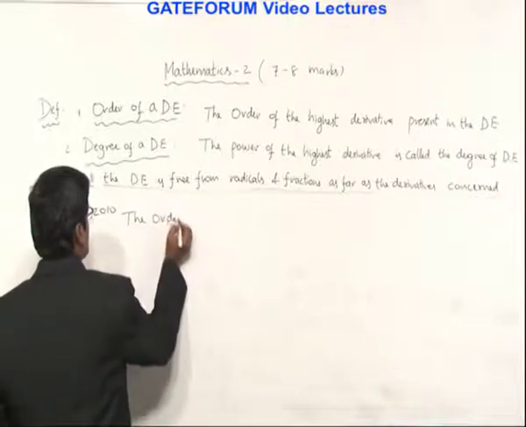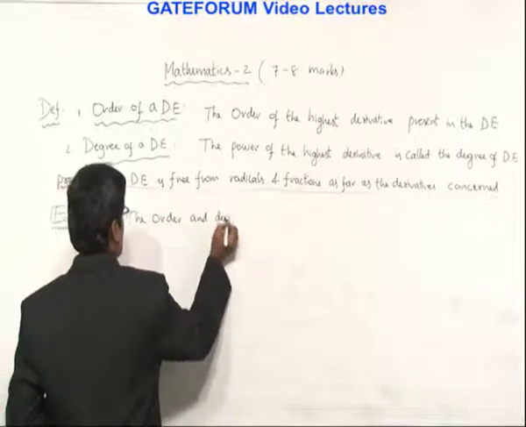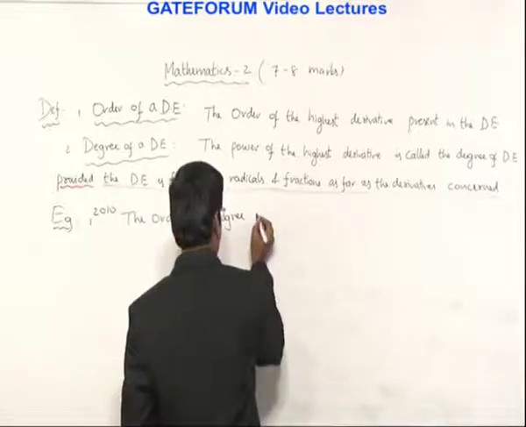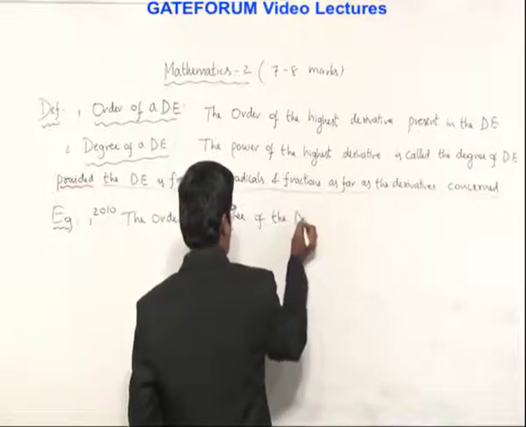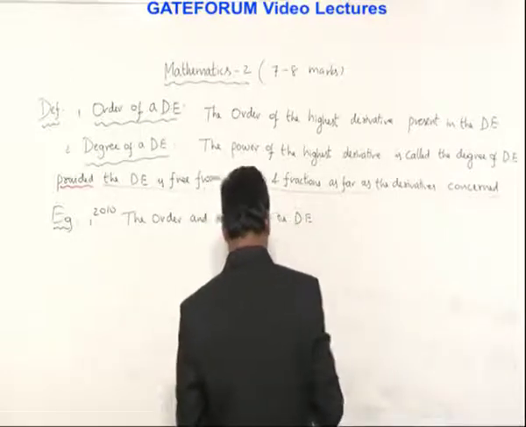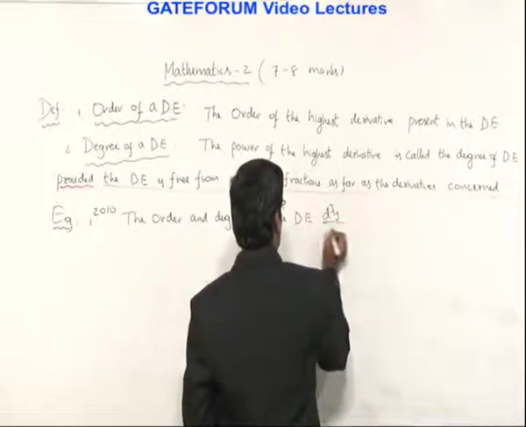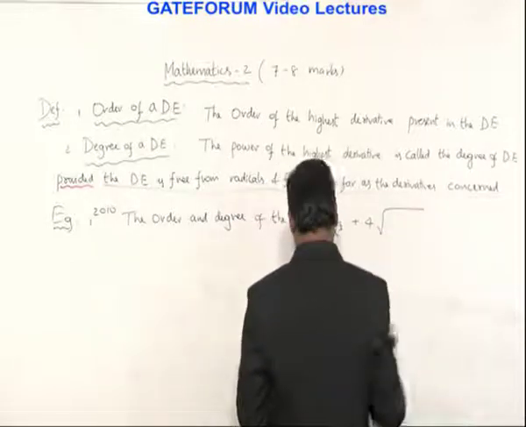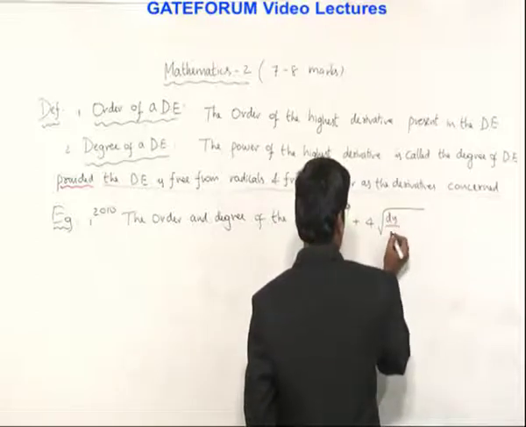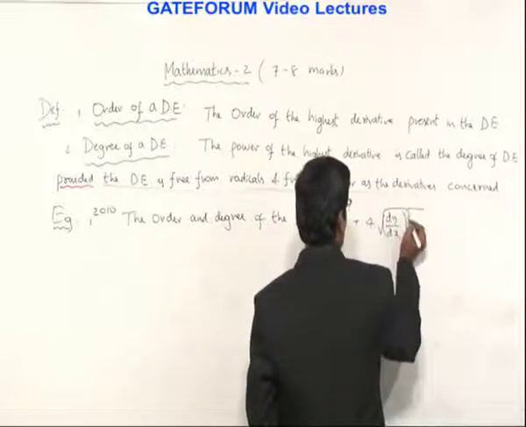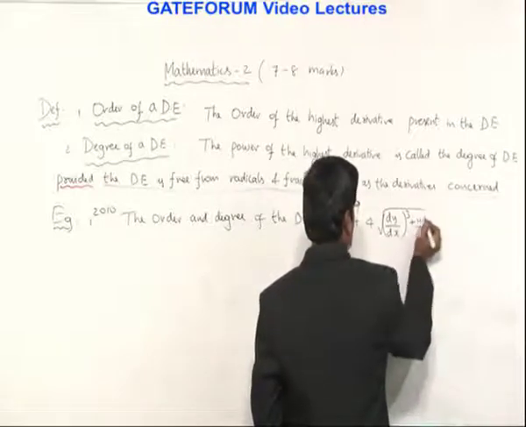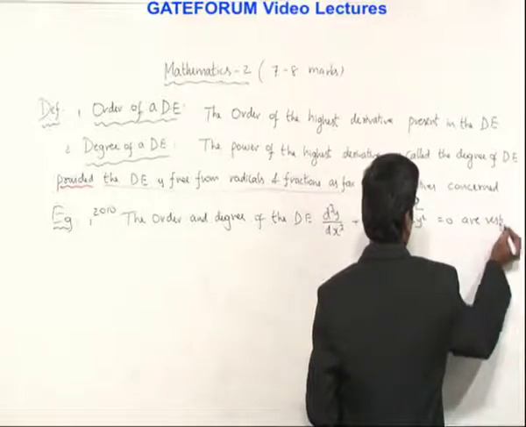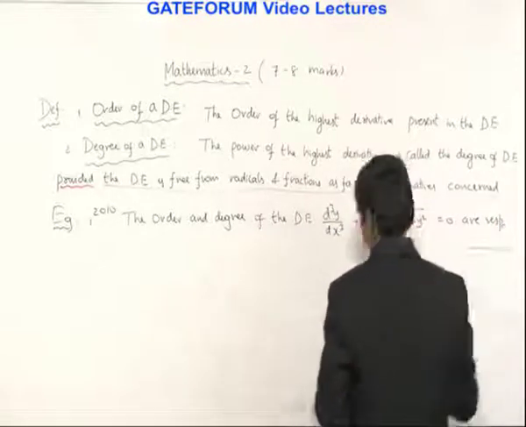The order and degree of the differential equation d cube y by dx cube plus 4 times square root of dy by dx whole cube plus y square is equal to 0, are respectively, dash.